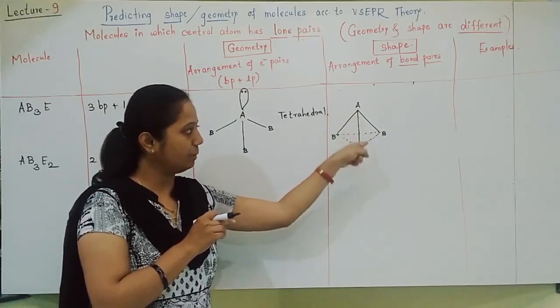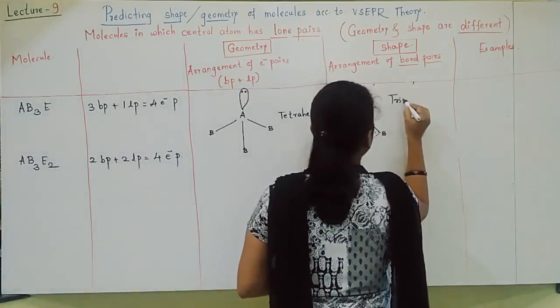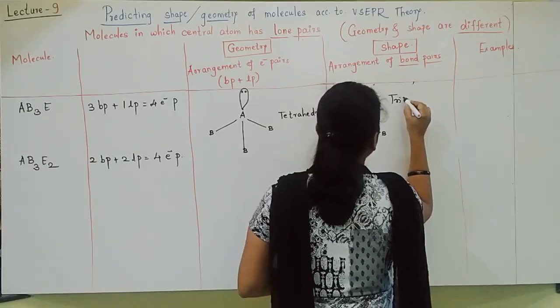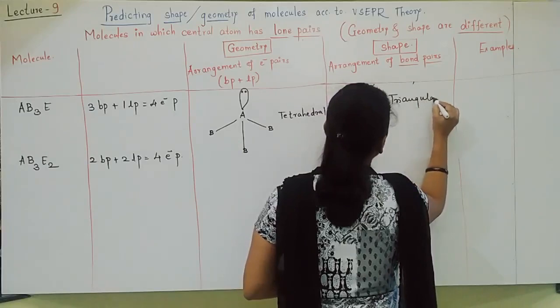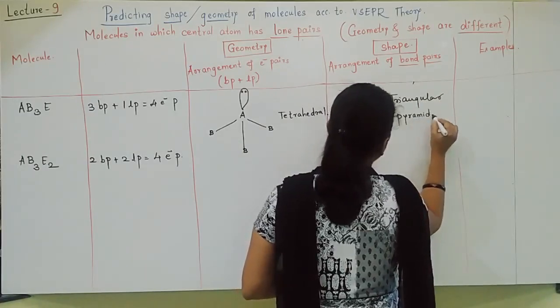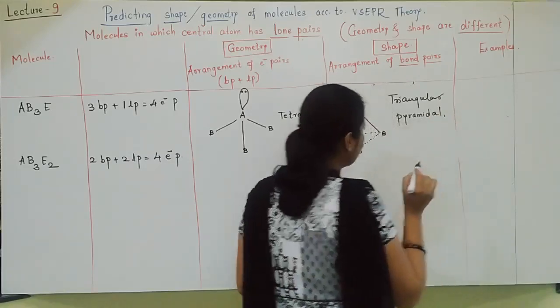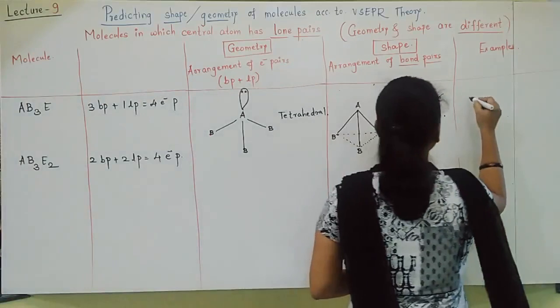Triangle making one pyramid upside. So the shape becomes triangular pyramidal. Triangular pyramidal. Okay, and the molecule I can write for this is ammonia.